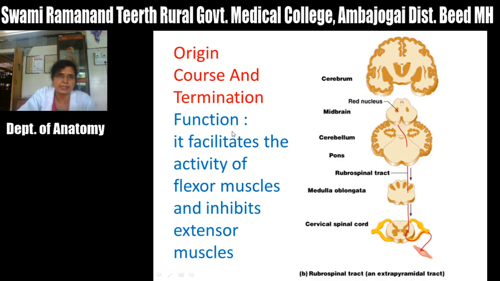The function of this tract is that it facilitates the activity of flexor muscles and inhibits the activity of extensor muscles. So it has the same function as the corticospinal fibers, a facilitating effect on the flexor muscles and an inhibitory effect on the extensor muscles. So this is the termination of the rubrospinal tract.